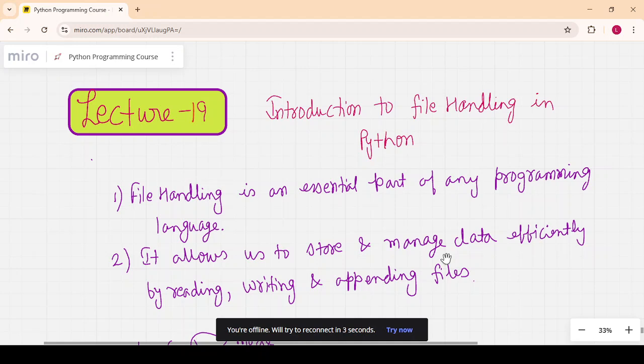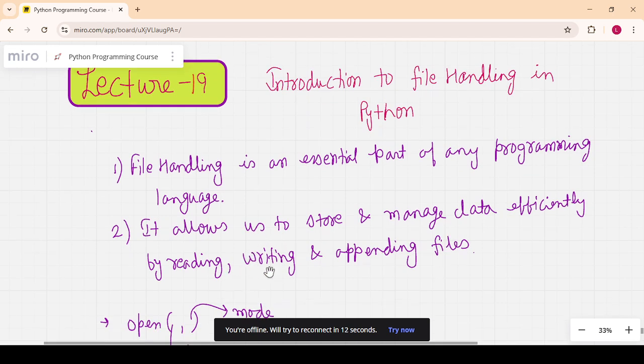File handling is essential to understand because you need to store and manage data, adding, deleting, retrieving, copying, and duplicating data. You can perform many tasks associated with files. We can read the data, write the data, and add the data. If a file has some content, you can add the data below that content. So file handling becomes very crucial.